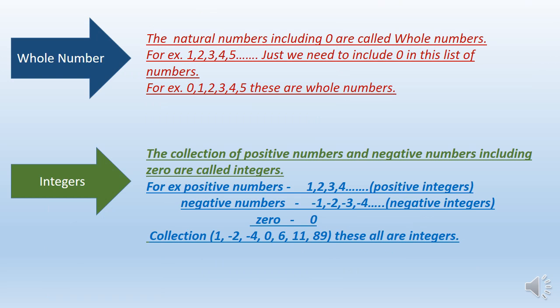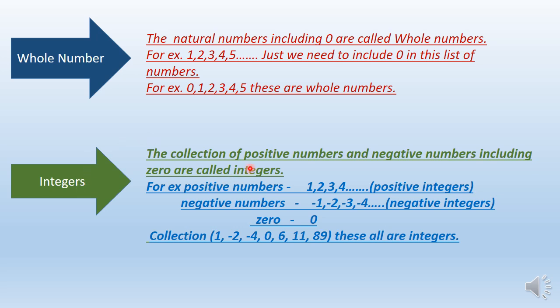Whole numbers. The natural numbers including zero are called whole numbers. As we know, natural numbers start from 1, 2, 3, 4, 5 and so on. Okay, so we just need to include 0 in this list of numbers. Means, for example, 0, 1, 2, 3, 4, 5. These are whole numbers. Okay, now integers.